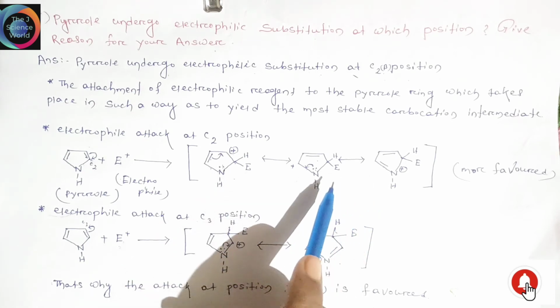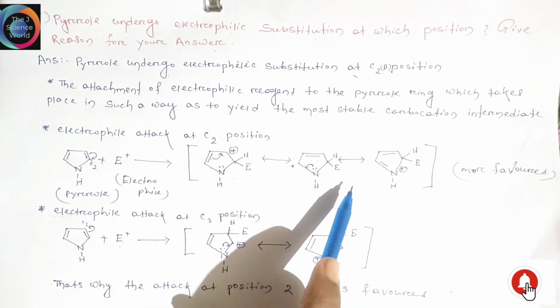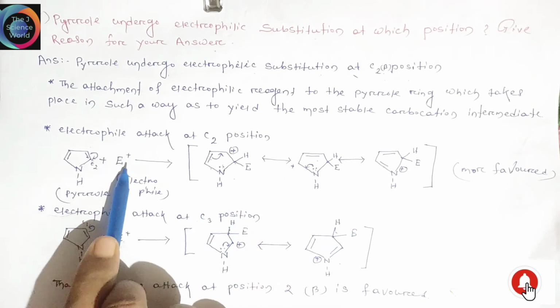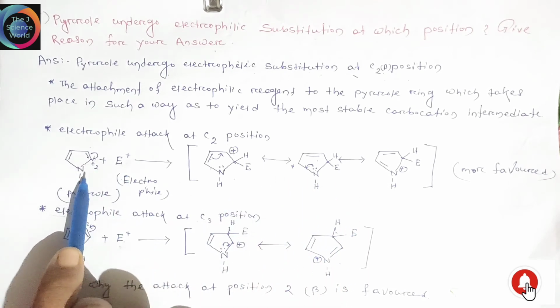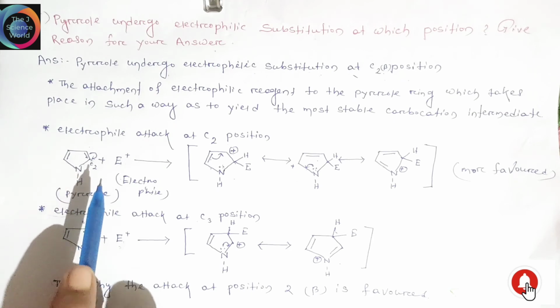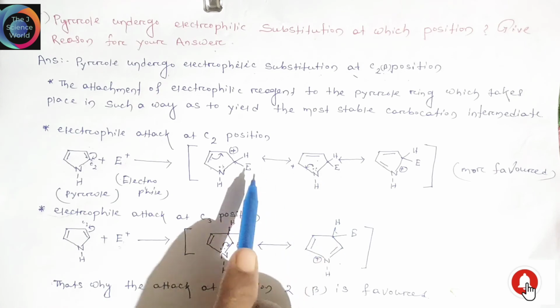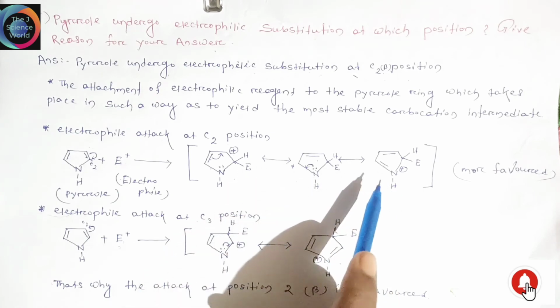These 3 structures provide extra stabilization of the carbocation when the electrophile attacks the second position of pyrrole. So this positive charge is more stable.